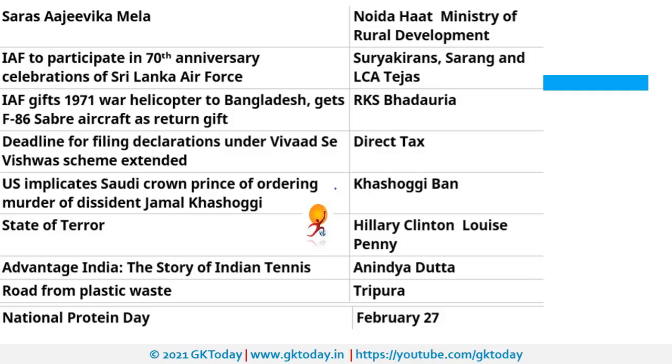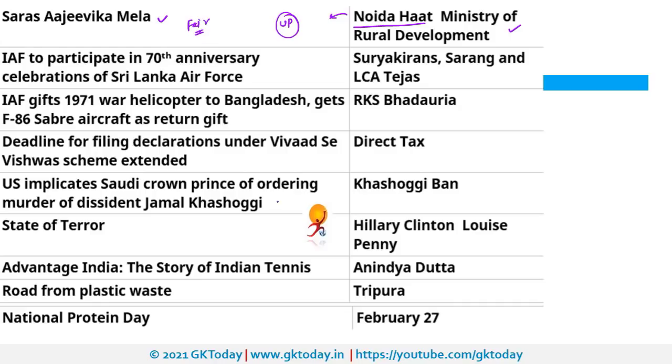Now we are going to cover important news events. First is Saras Ajivika Mela. So this was a fair and it was organized by Ministry of Rural Development. This was organized at Noida Haat. Noida is in Uttar Pradesh. So different craftsmen from all over the country participated in this Mela to show their regional culture, regional craft and cuisines.